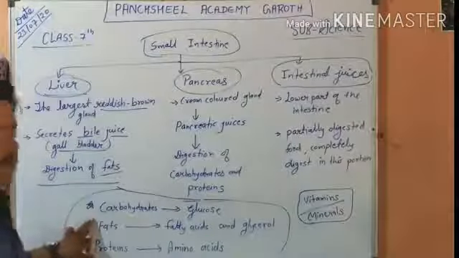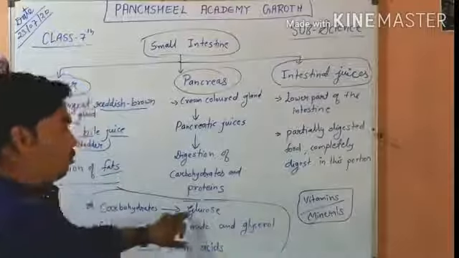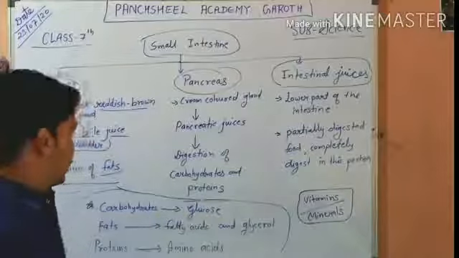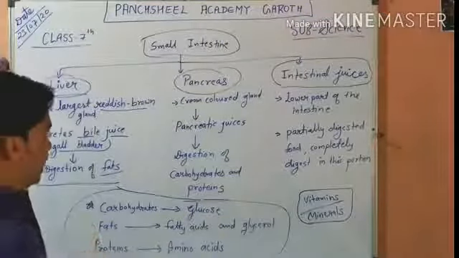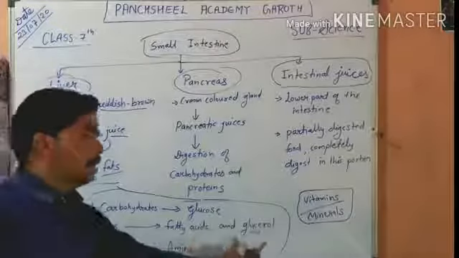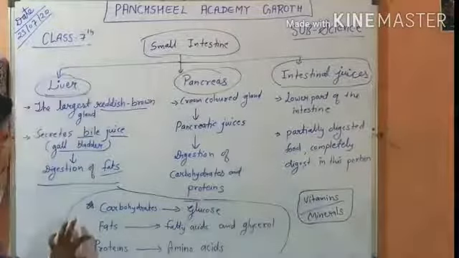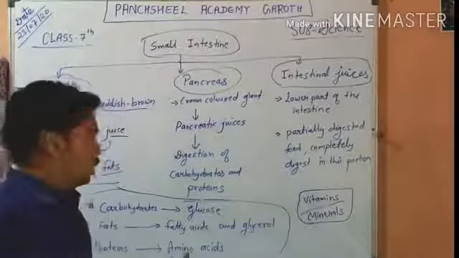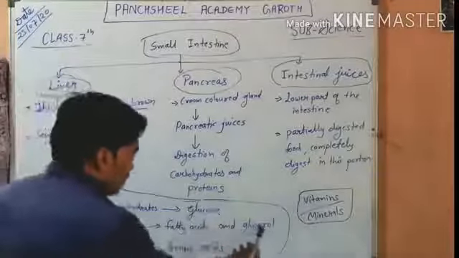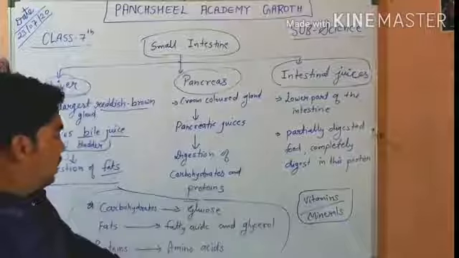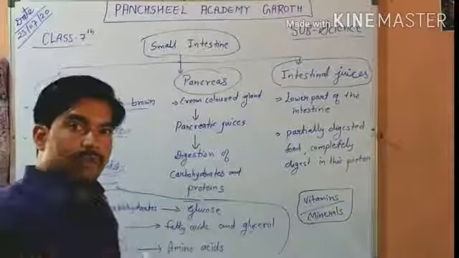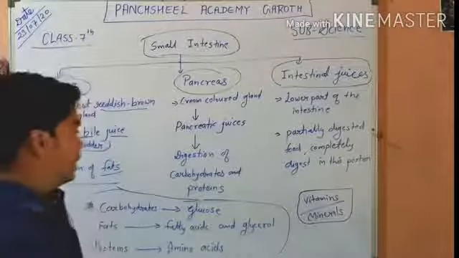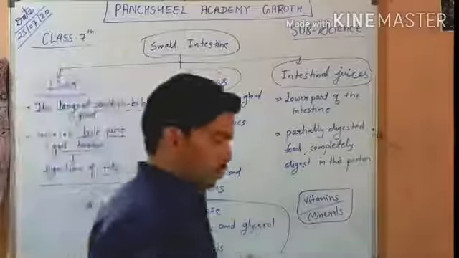Carbohydrate after digestion breaks down into glucose, so our body can directly absorb glucose and use it. Fat after breakdown is converted into fatty acids and glycerol. Protein after digestion is broken down into amino acids. So glucose, fatty acids, glycerol and amino acids are the substances which are very useful for our body for so many types of tasks.